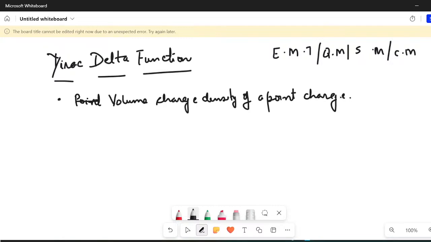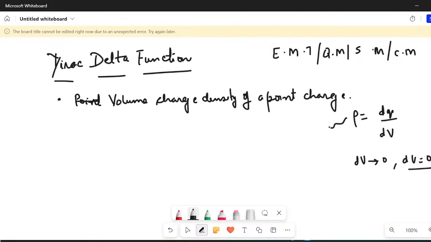See, a point charge does not have any volume, not even an infinitesimally small volume. So if I want to write rho, it will be dq upon dv, and for a point charge dv is not even tending to 0, rather it is equal to 0.